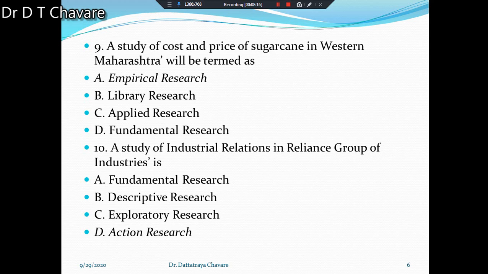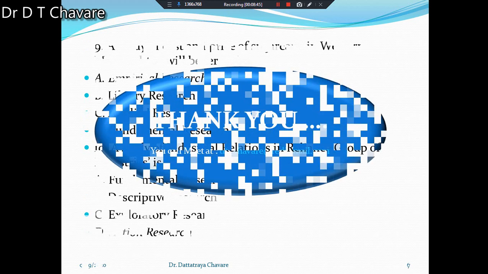Then next question is there. A study of industrial relations in Reliance Group of Industries is A. Fundamental research, B. Descriptive research, C. Exploratory research, and D. Action research. Now what is the correct answer? Action research is the correct answer. Try to understand. What will be the correct answer? Action research will be the correct answer.